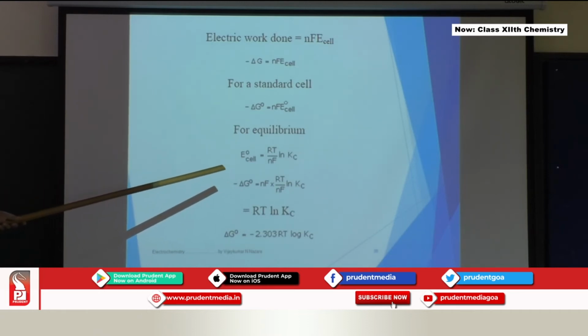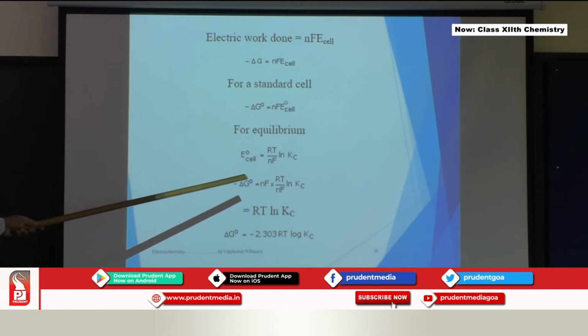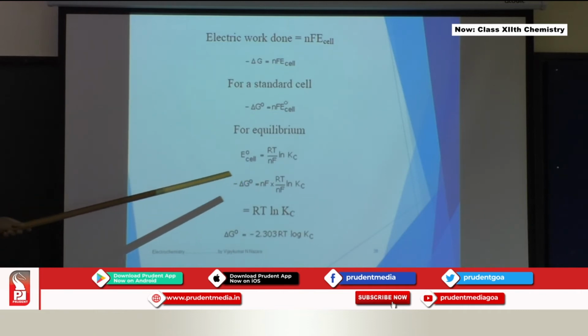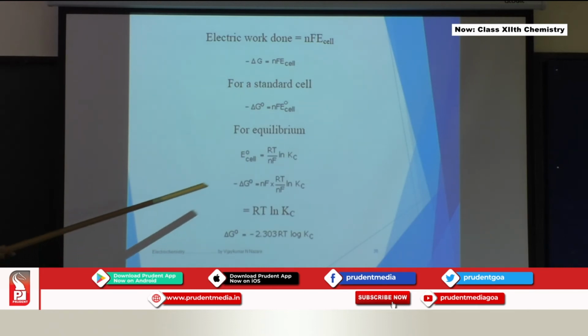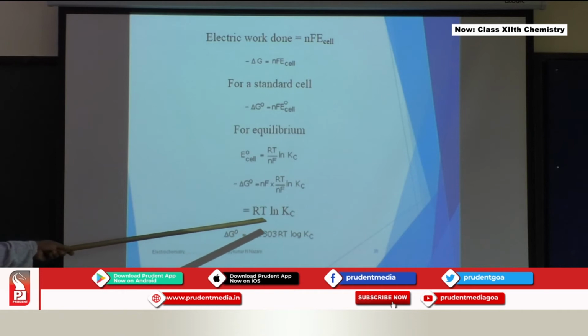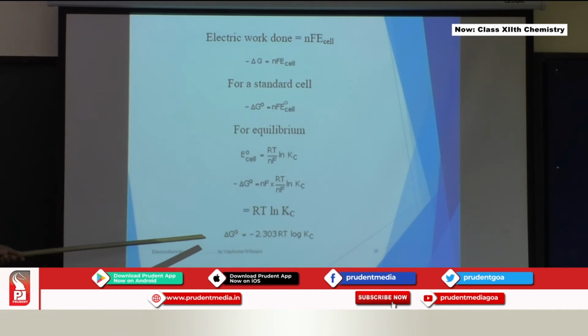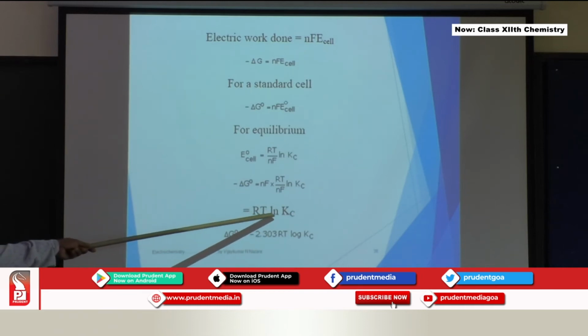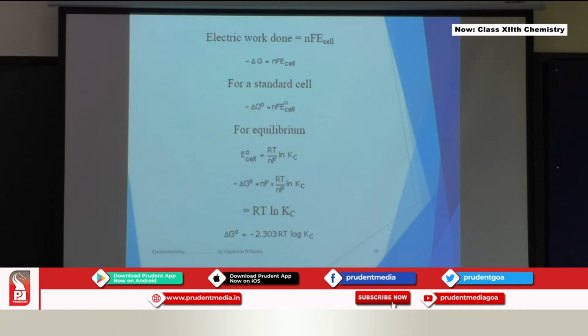For equilibrium, we have E naught cell equal to RT upon nF ln Kc, and if we replace ln with the logarithm form, the value comes as 2.303. So minus delta G naught is equal to nF into RT by nF ln Kc, which is equal to RT ln Kc, or delta G naught is equal to minus 2.303 RT log Kc.